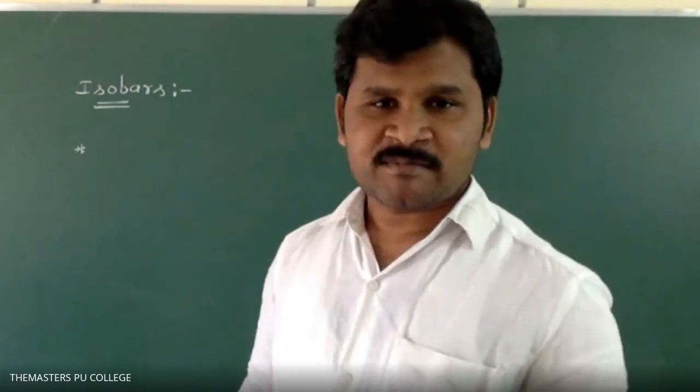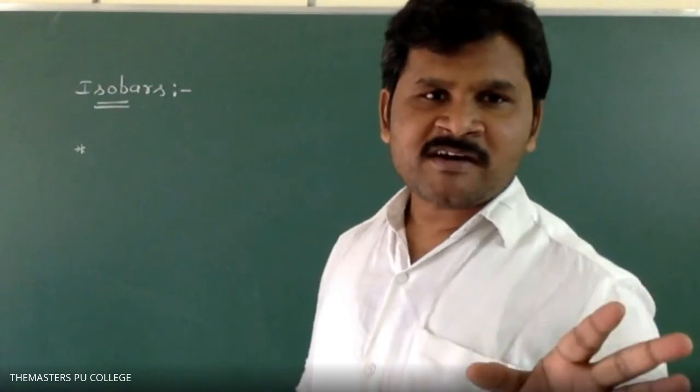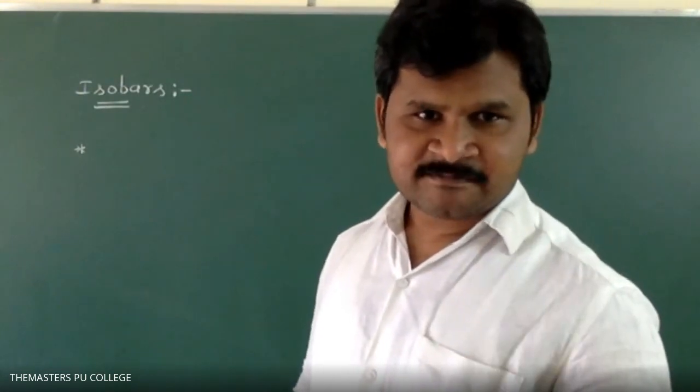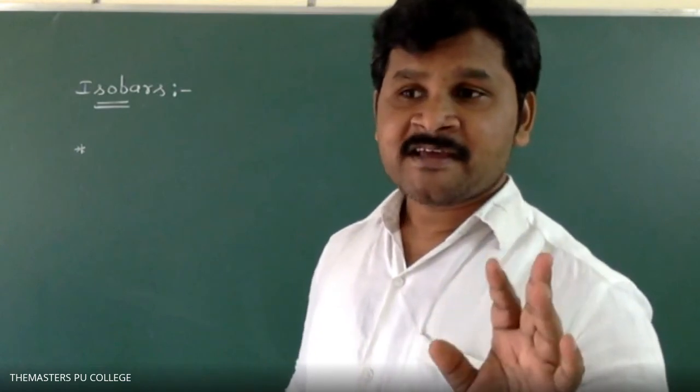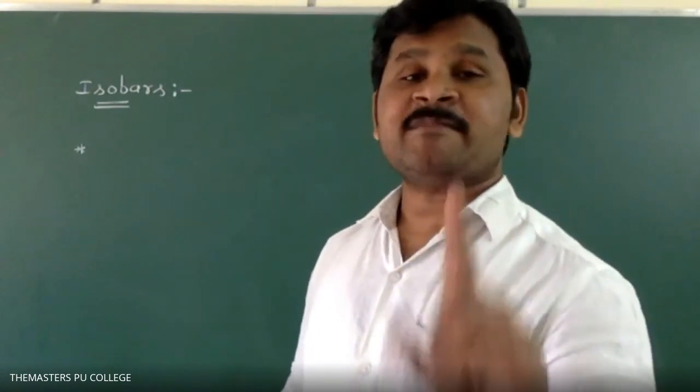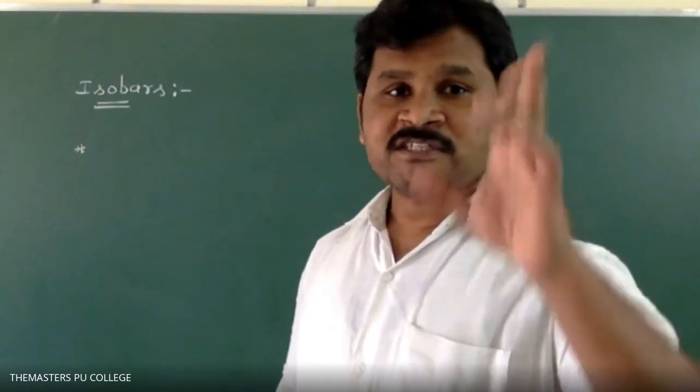Isobars completed. In isobars the electrons are different and the mass number is the same, so physical properties are the same and chemical properties are different, opposite to isotopes.